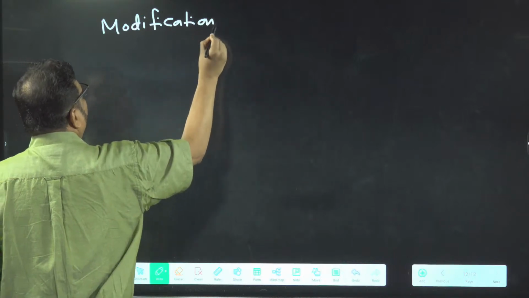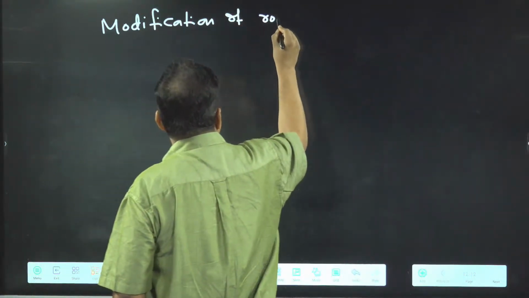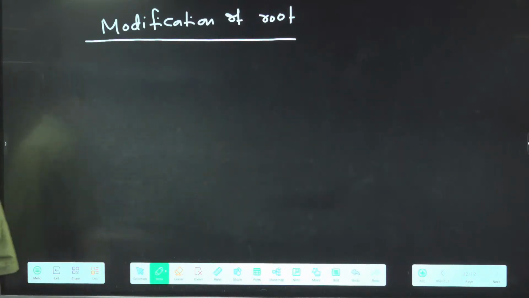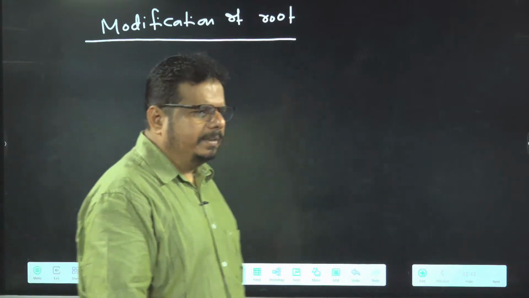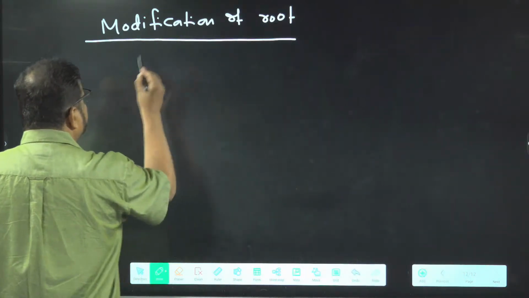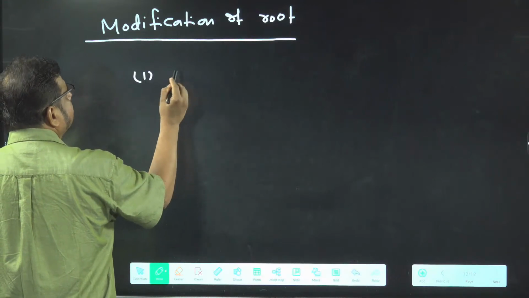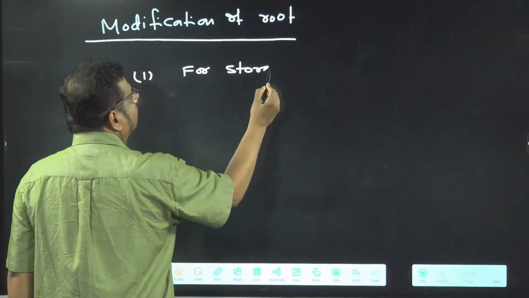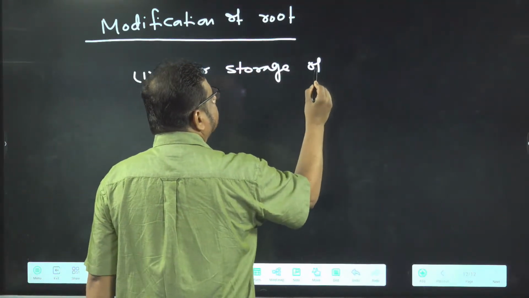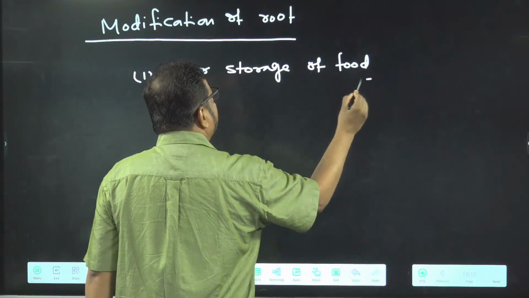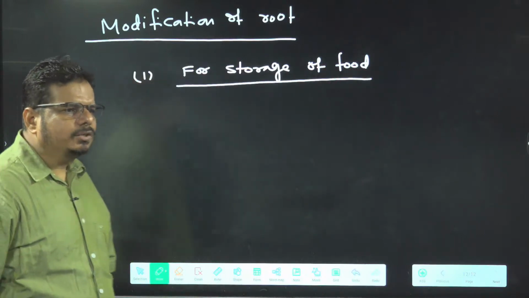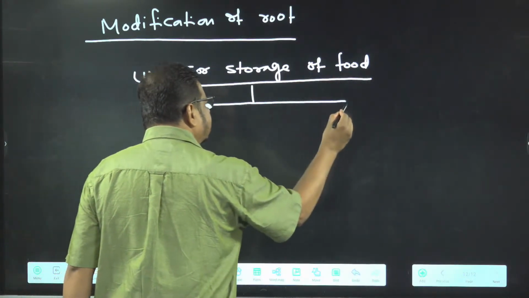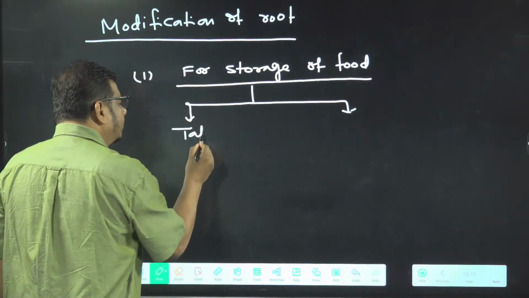Modification of root. In root, modification occurs for various purposes. I am first going to deal with modification of root for storage of food. And for storage of food, I'm going to discuss modification in taproot.